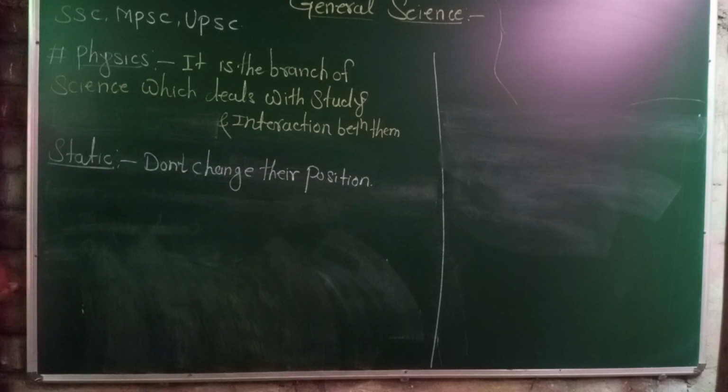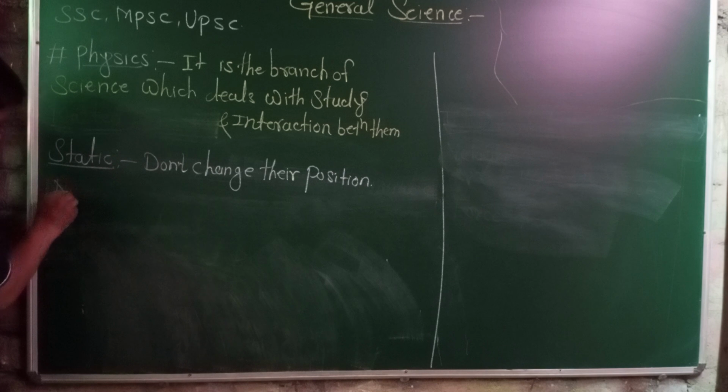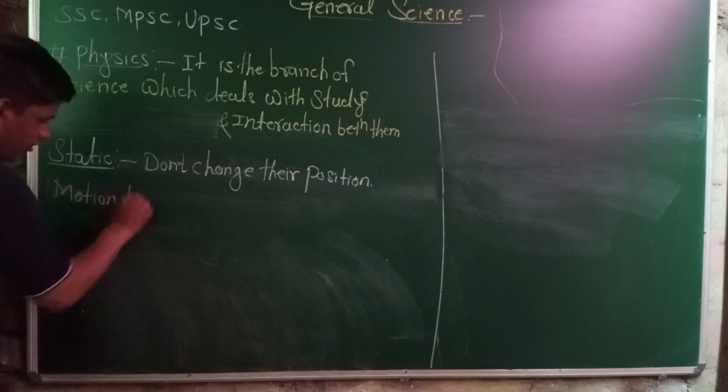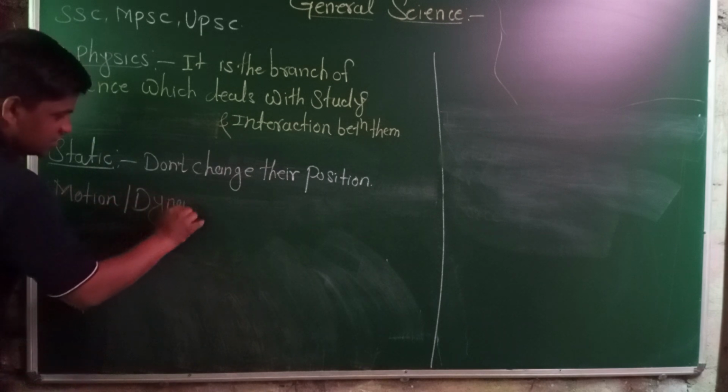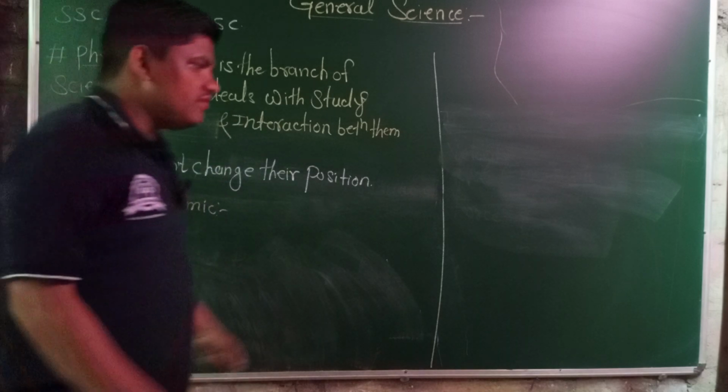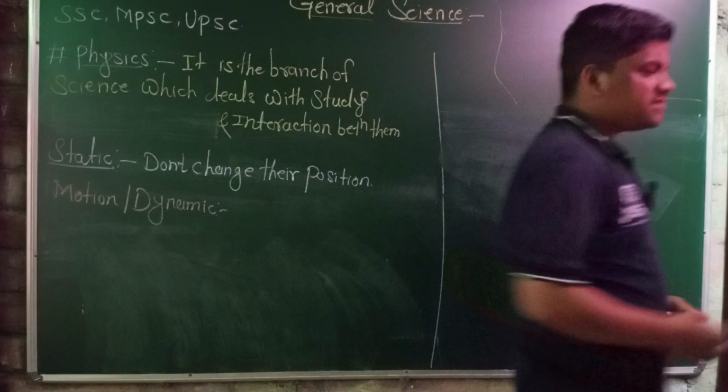Another type is motion or dynamic. It is exactly the complement of static. An object in motion, or dynamic, is one which continuously changes its position with respect to time.